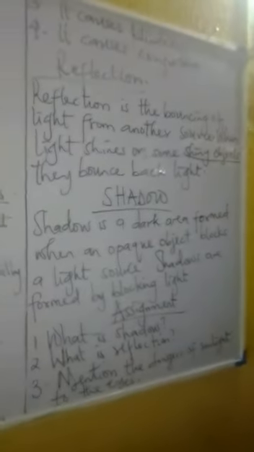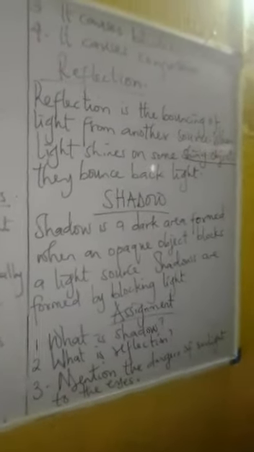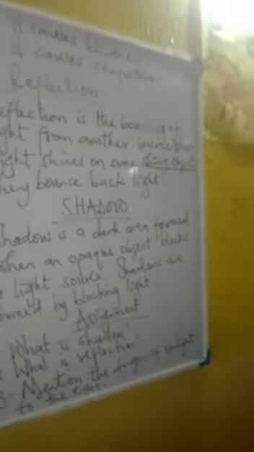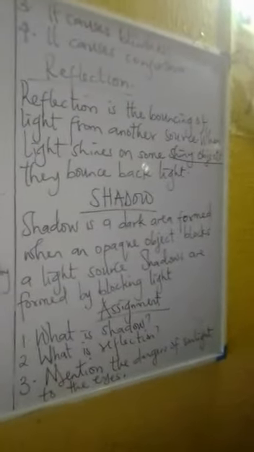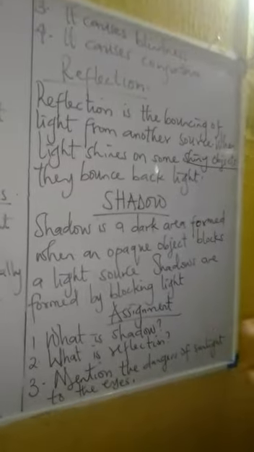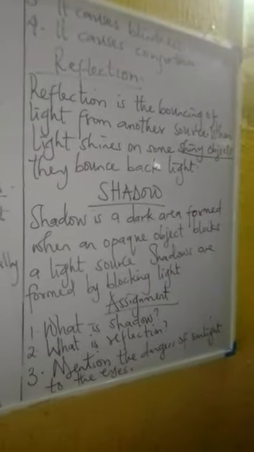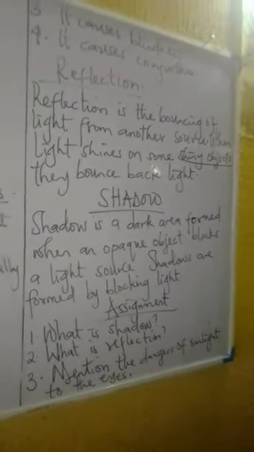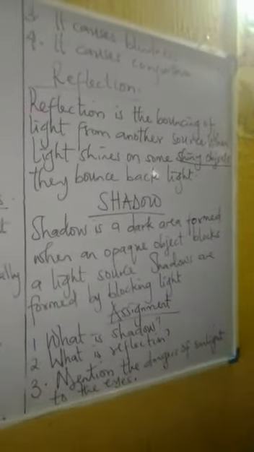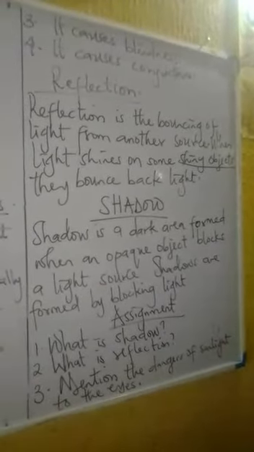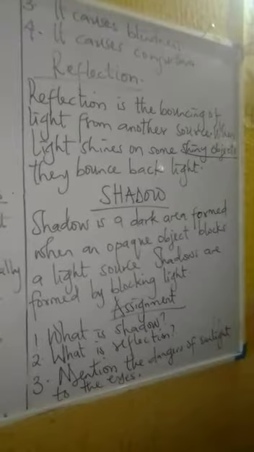Other examples. When light shines on the zinc of a building, you find that zinc is shiny, as if the light is coming from the zinc. That shows that zinc is reflecting light. That doesn't mean the light is coming from that zinc.